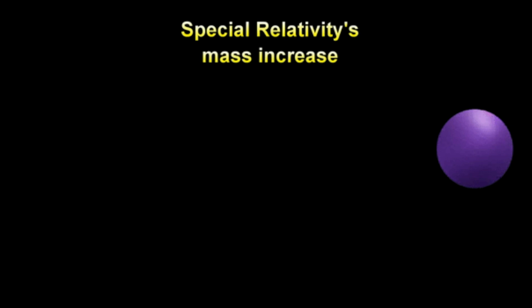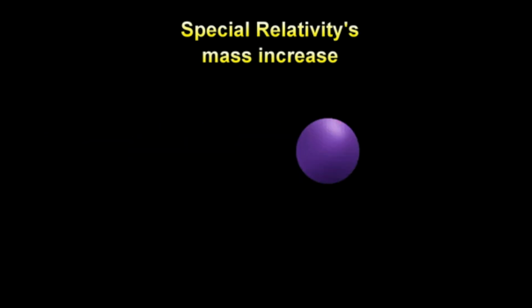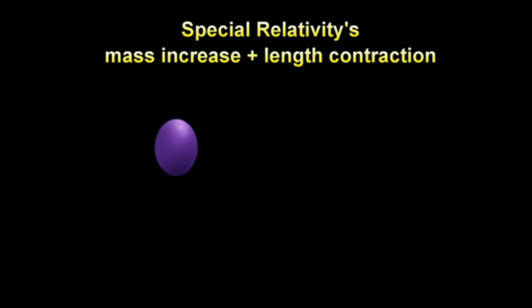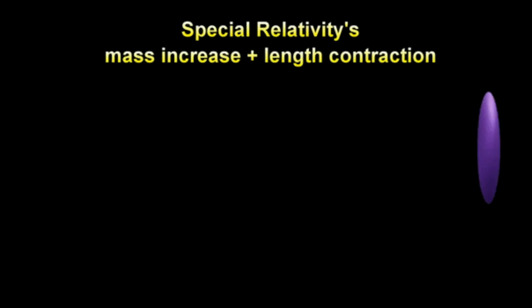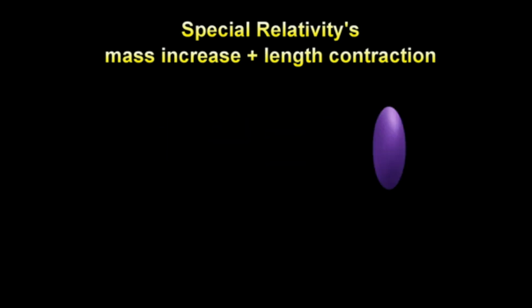But now let's superimpose on this the fact that there's going to be as well a flattening out of the object in the direction of travel, something called length contraction. Let's put them together, and this is what it looks like. Okay, you can see not only is it gaining in mass, but it's also flattening out in the direction of travel. And the question is, again, by what mechanism is this happening?